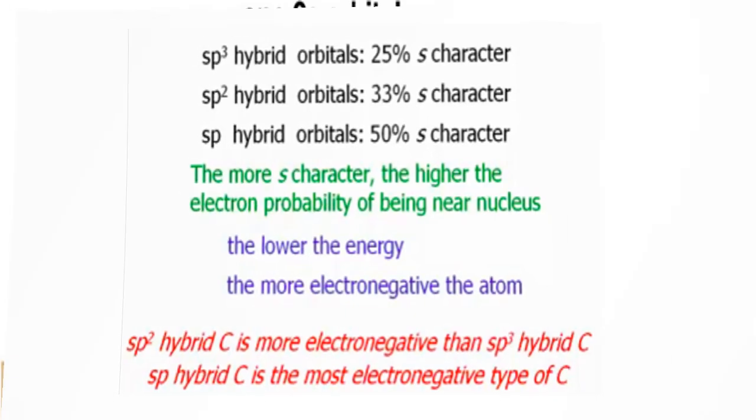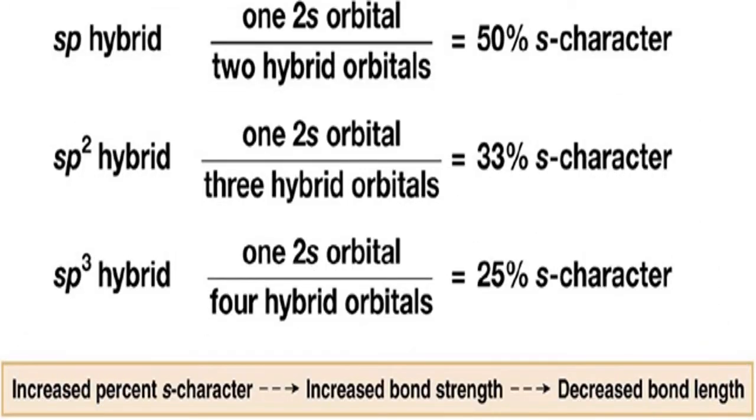Same thing here, 50%, 33%, and 25%. You see here, increased percentage of s character means what? Increased bond strength. I told you, s character is more close to the nucleus, more tightly held, so more bond enthalpy. So the strength of the bond is more, and the bond length decreases. That means they go for maximum interaction, maximum overlap, close to the nucleus. So there is a decrease in the bond length.